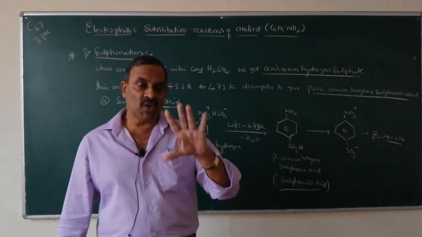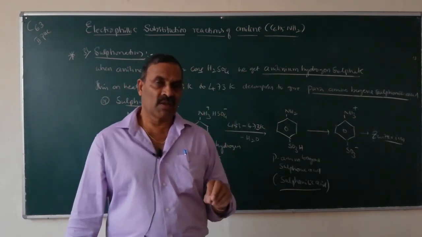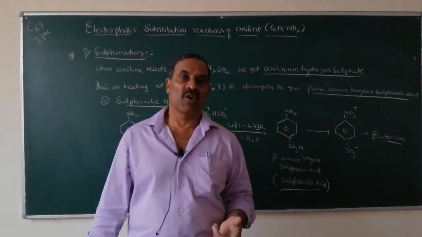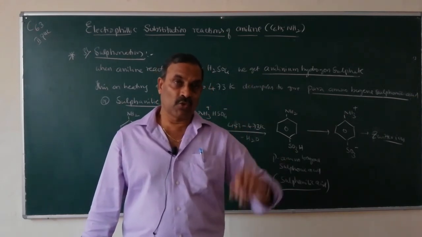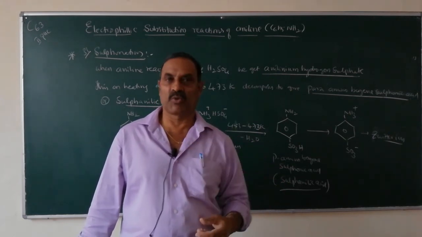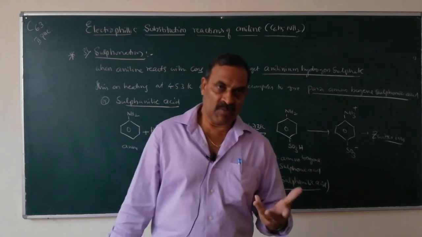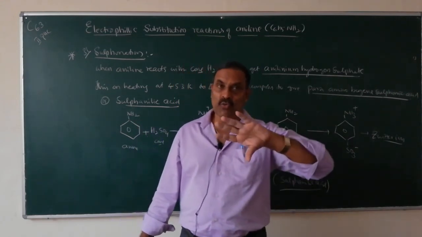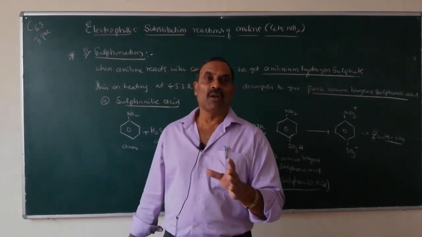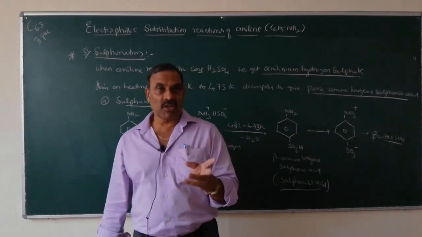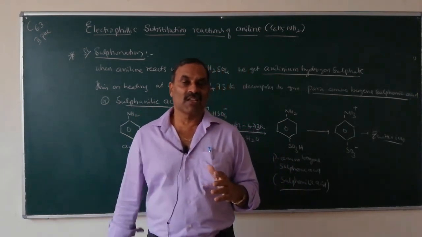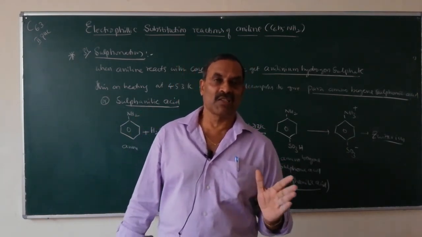If you want only mono substituted products, namely para bromoaniline or para nitroaniline, what do we have to do? First we have to protect the NH2 group. If there is an NH2 group, it directs the incoming groups to ortho and para positions, so you will get a mixture of both ortho and para derivatives. So protect the NH2 group by acetylation, converting it into an anilide group. When it is converted into an anilide group, the electron density on the nitrogen atom decreases because the lone pair of electrons enters the chain.